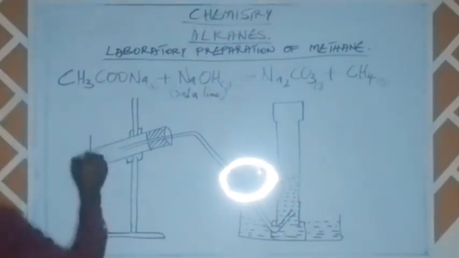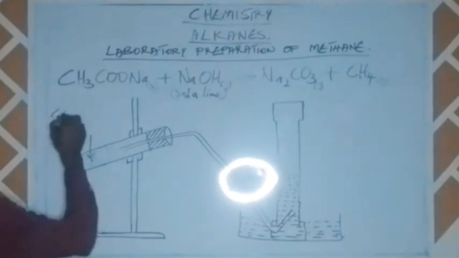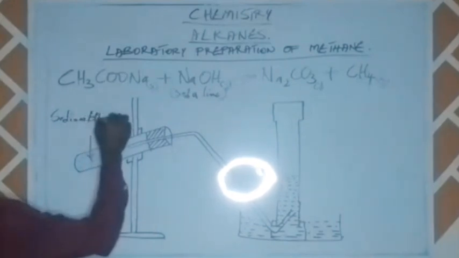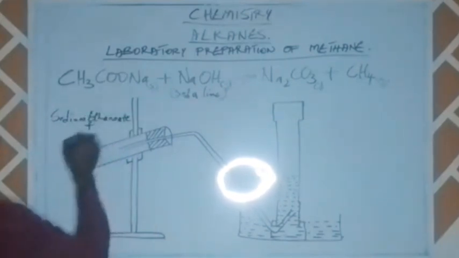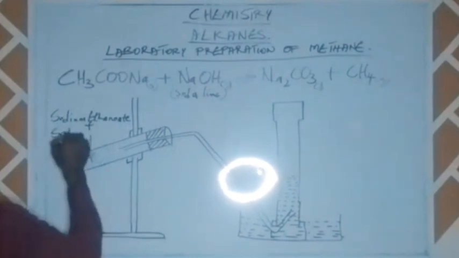Now here, let's assume what we have here is our sodium ethanoate plus our sodium hydroxide.